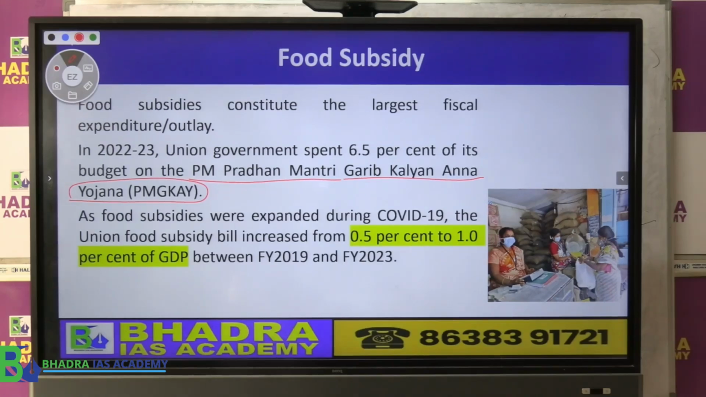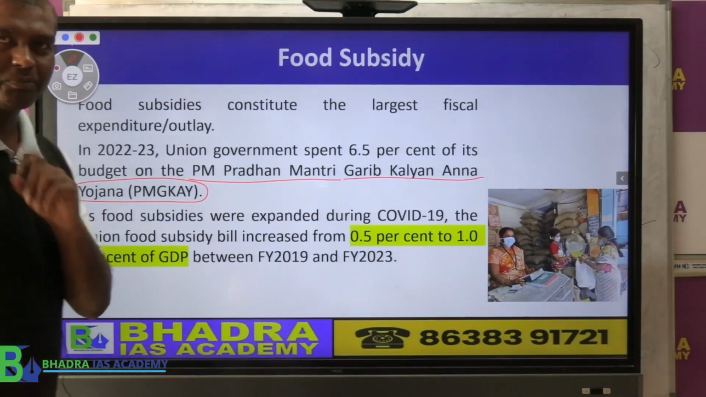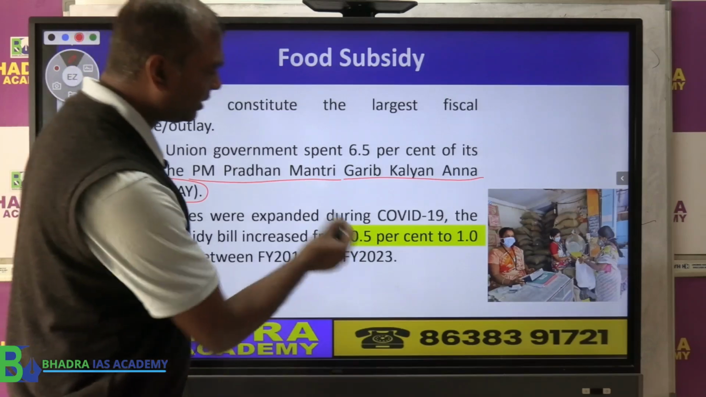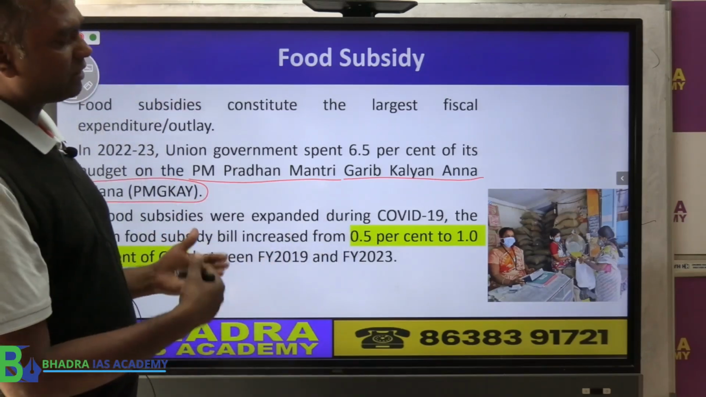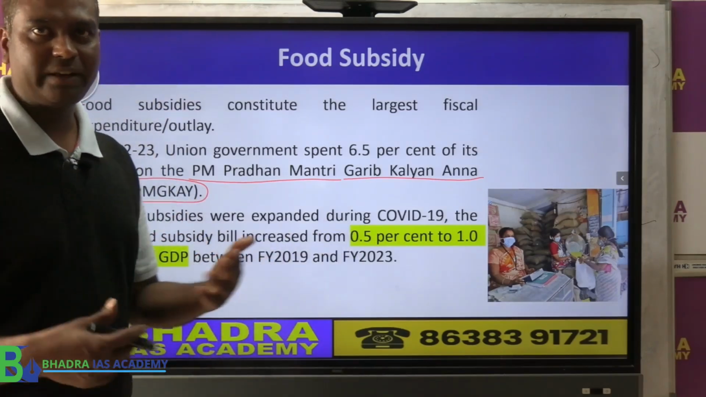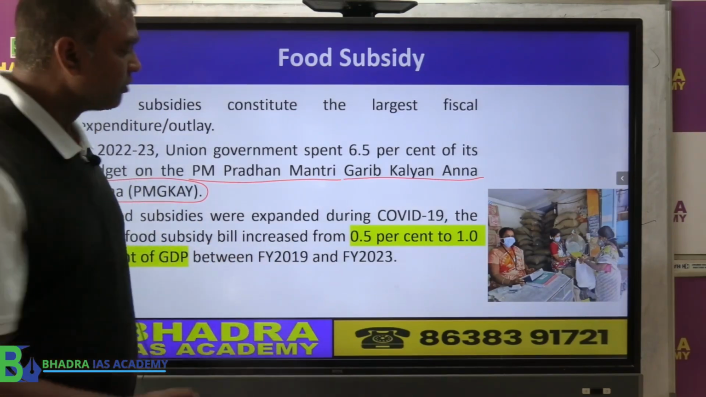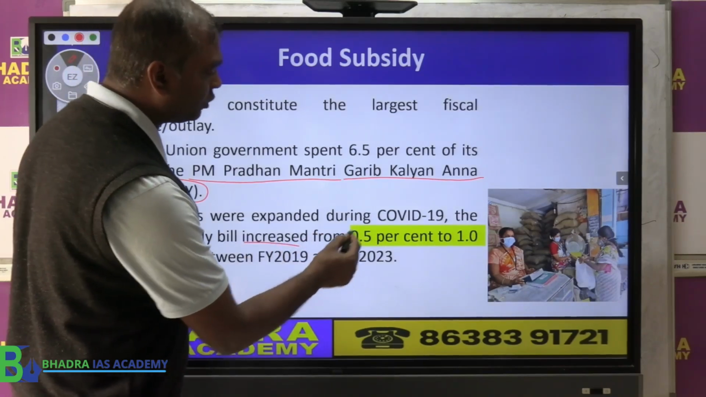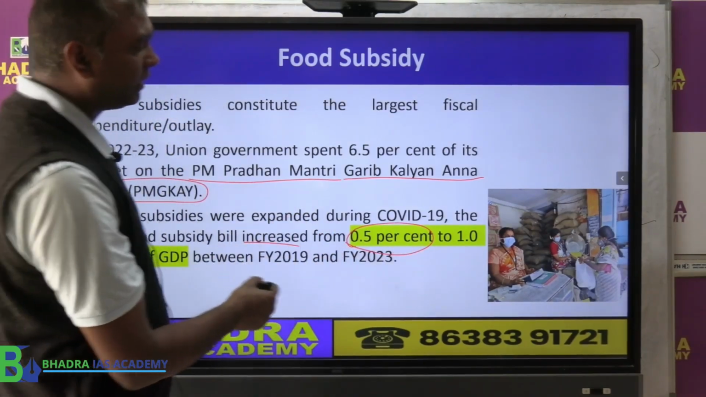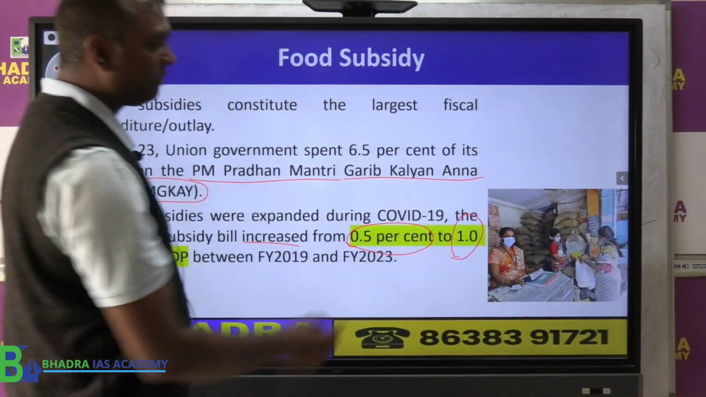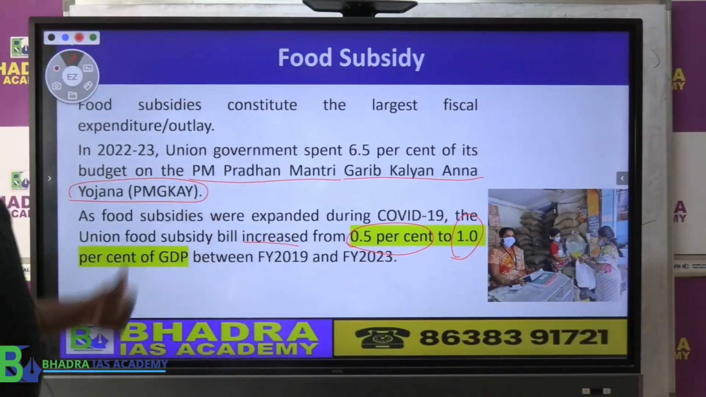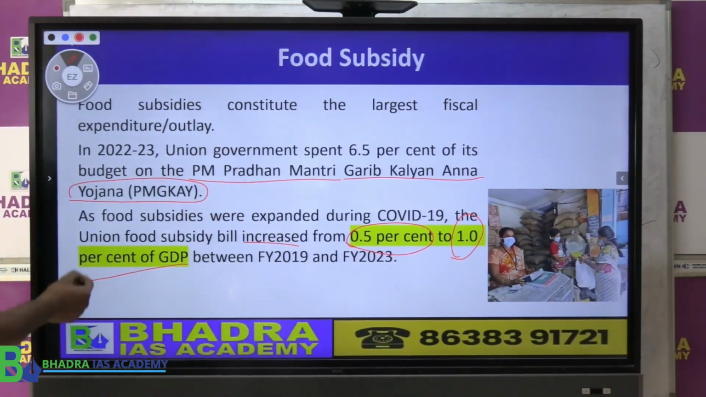Now, what is the government trying to say? One important point which I want to highlight to you is this one. If you look here, after COVID, the government started spending more and more money, giving more food grains to people. So the budget has increased from 0.5% of GDP to 1% of GDP. That means the expenditure is now doubled for food subsidy. That's what the government is trying to say.